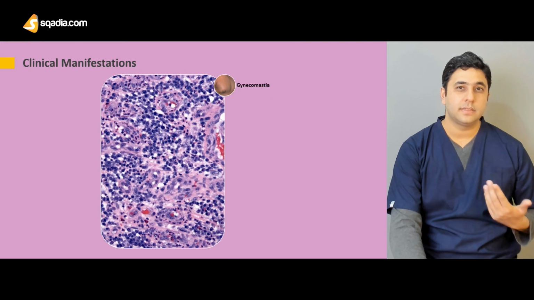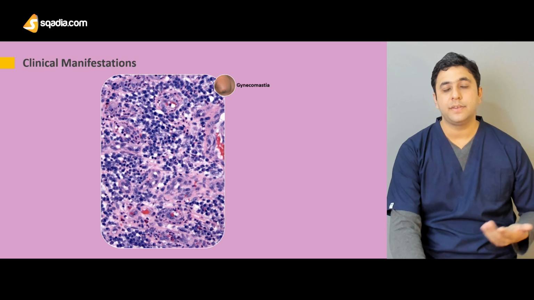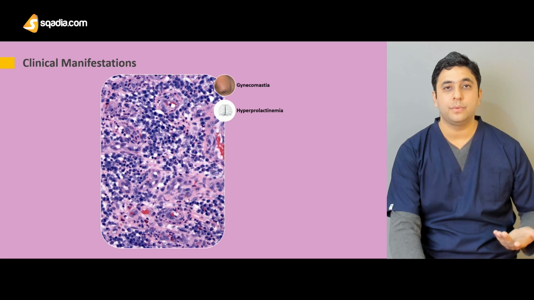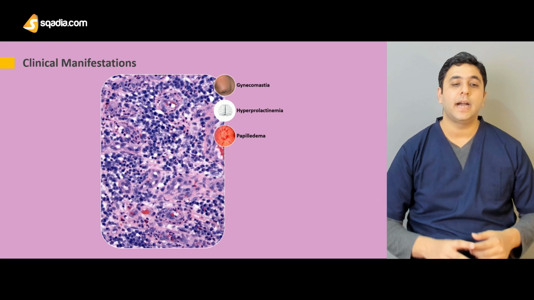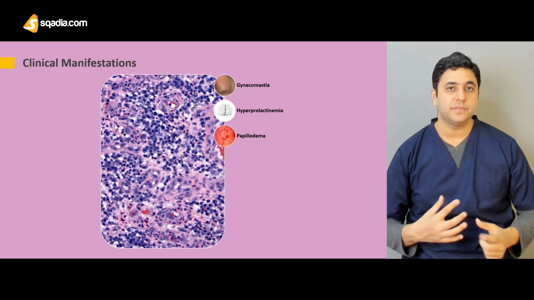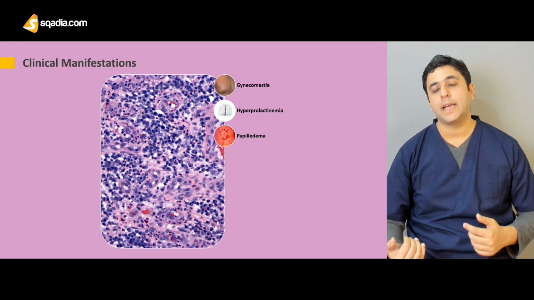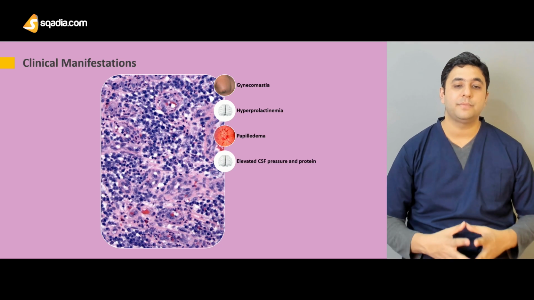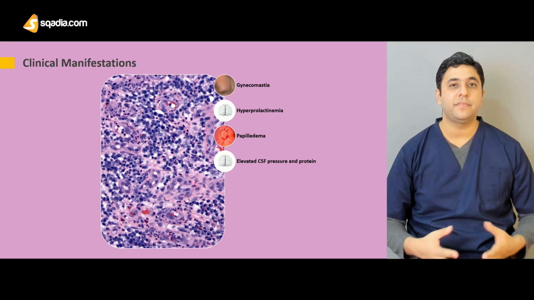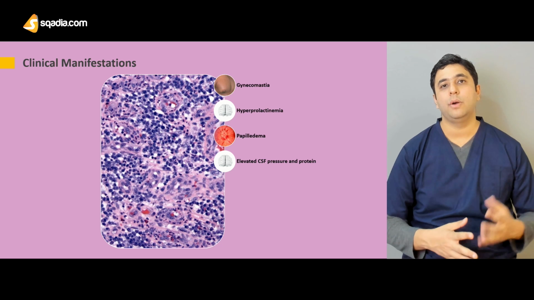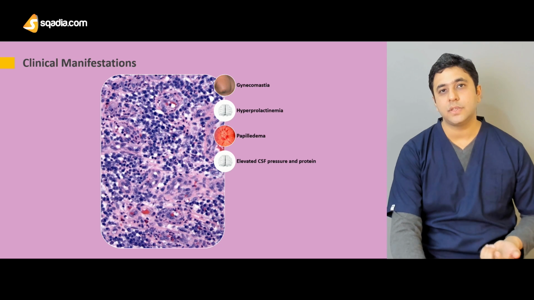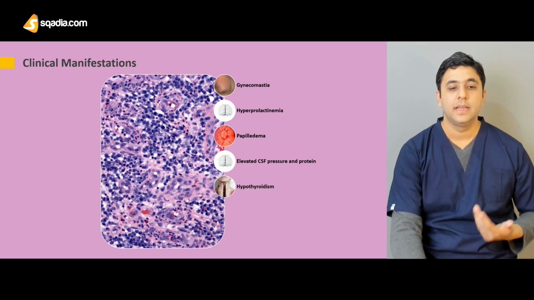The endocrine pathologies can also present as gynecomastia if the patient has hyperprolactinemia. It can present as gynecomastia in a man and amenorrhea in a female. There are also certain eye pathologies. Because of increased viscosity, the eye presentation can be papilledema, or hypertensive retinopathy can also be present. The CSF pressure might be elevated, and we might find elevated gamma globulin in the CSF as well. This can lead to various neurological presentations with dizziness, headache, and vertigo.